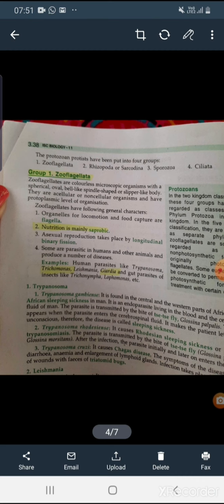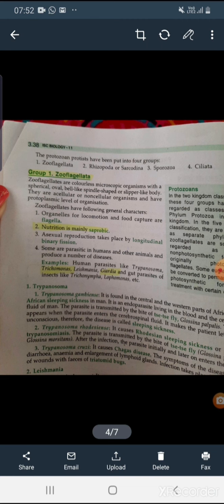They have organelles for locomotion and food capture, like flagella. Flagella is a special structure for the locomotion and also food capture. Nutrition is mainly saprobic.